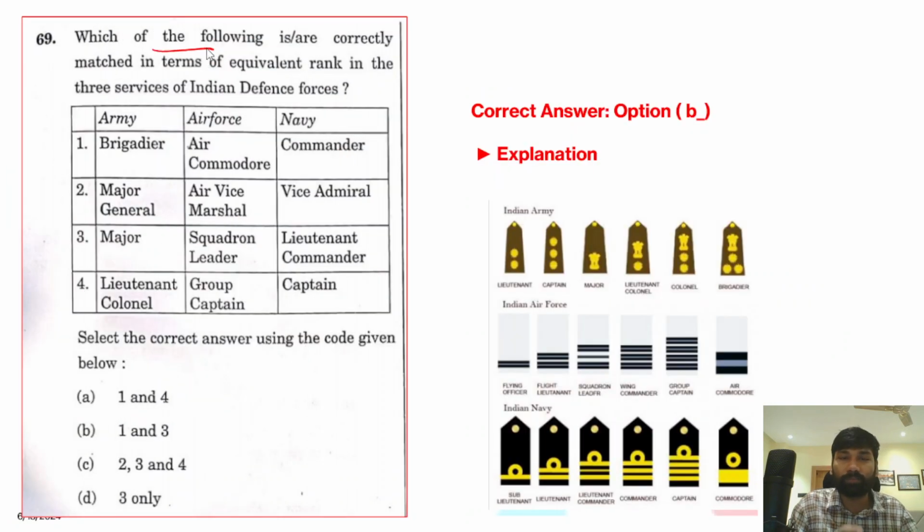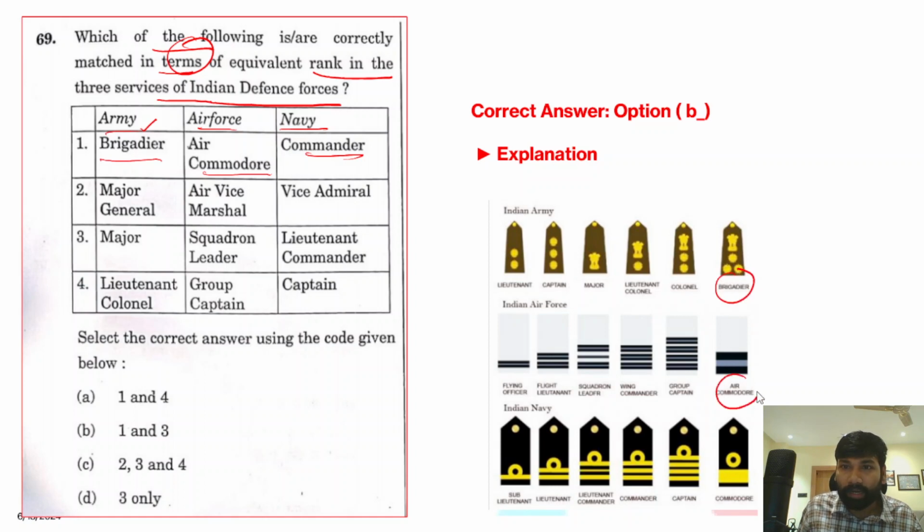So this is also a very difficult question. Which of the following are the correctly matched terms of equivalent rank in the three services of the Indian Defence Forces? Now you can clearly see Army, Air Force, Navy. So equivalent ranks, for example, a brigadier, air commodore, and commander. Now we'll go to the Army. So brigadier. When we talk about this brigadier, the equivalent rank is air commodore in the Air Force, and in the Navy, commodore is the equivalent rank. So therefore this statement is clearly correct. Now in the Army, major general.